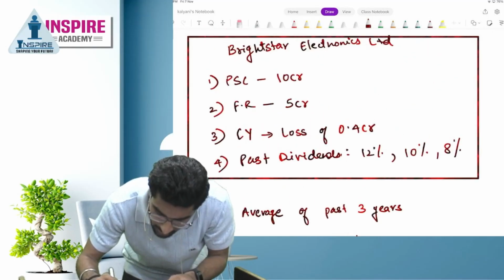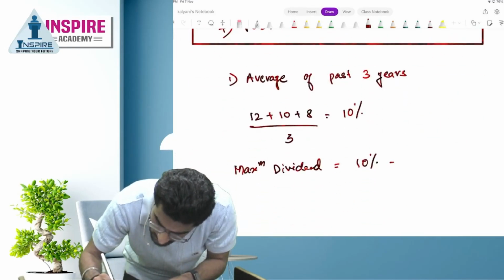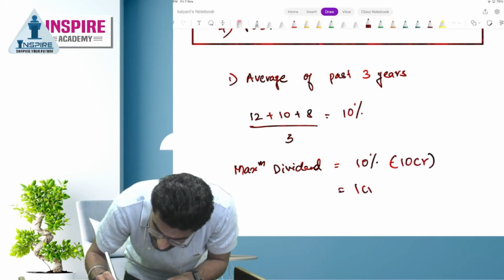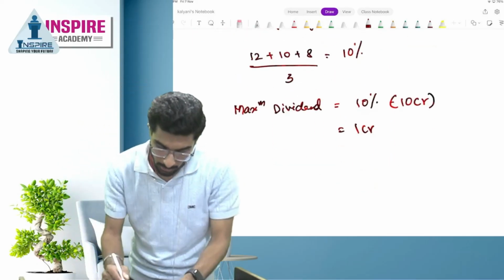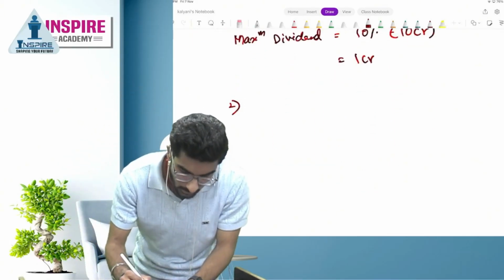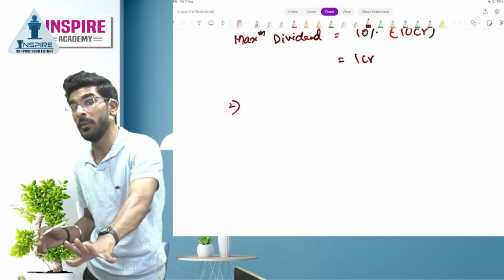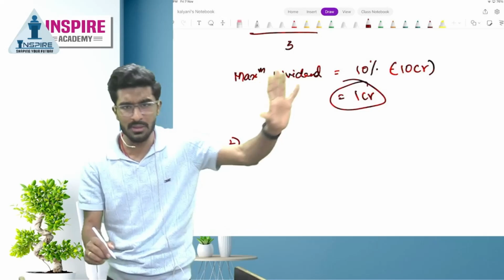What is the paid up share capital, people? Paid up share capital is 10 CR. So the company can pay 10% of 10 CR, that is 1 CR, as maximum dividend. Now number 2, people, let's understand. Next we need to find out the maximum amount that can be withdrawn from the free reserves. We know the limit, we know the maximum amount that can be paid.